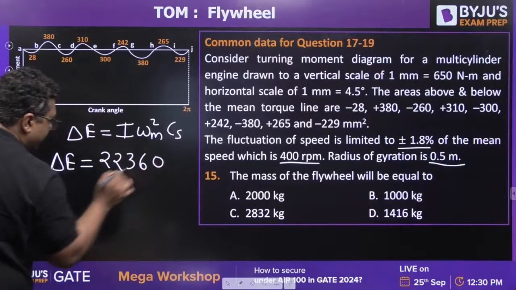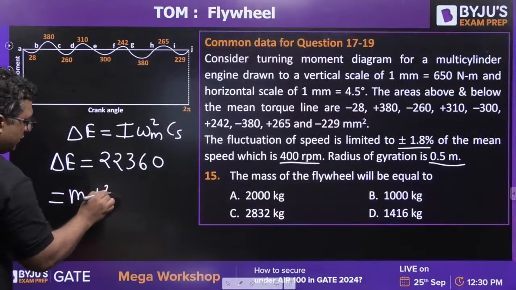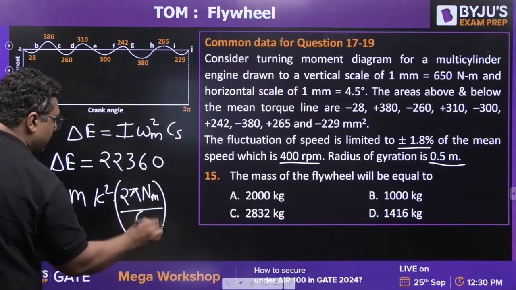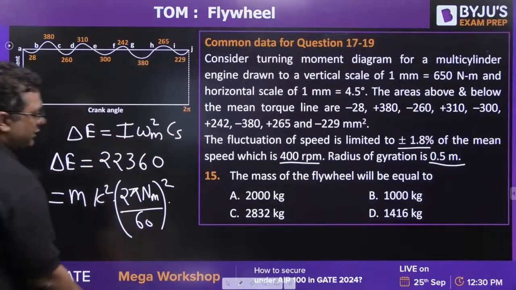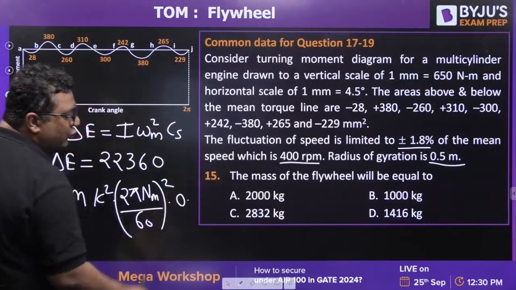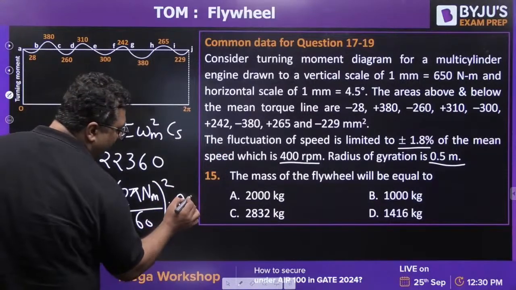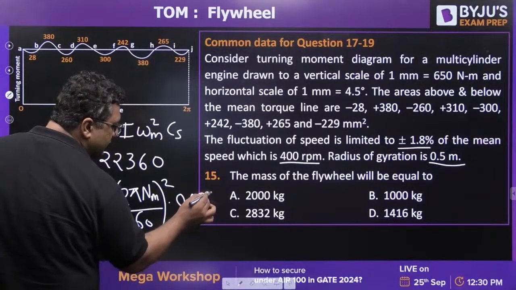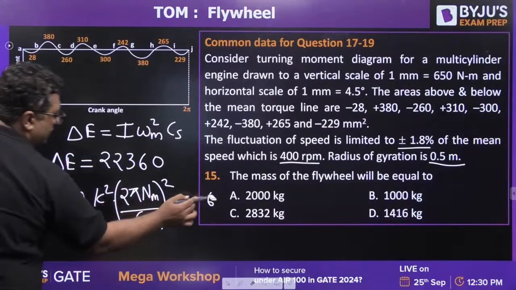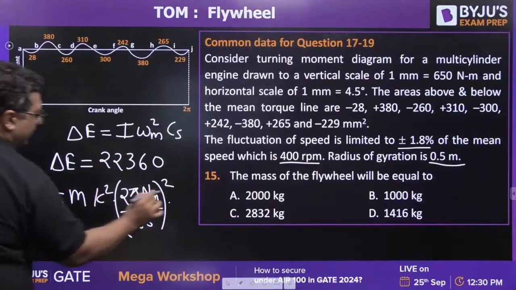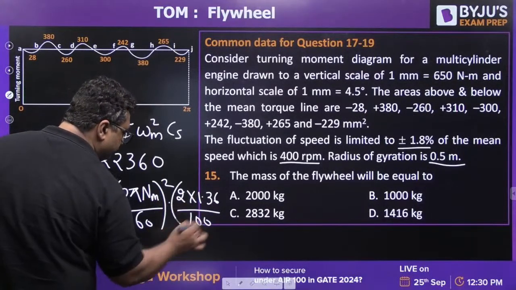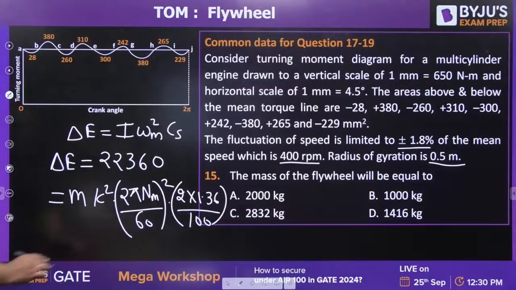So 22360 is equal to m k square into 2 pi N mean by 60 the whole square into CS, which is 1.8. So you know what the value is. 1.8 into 2 is 3.6, so it is 0.036. Yes, are we getting that? You do one thing, multiply it with 2 into 1.36 divided by 100. Solve it and give the value of mass.